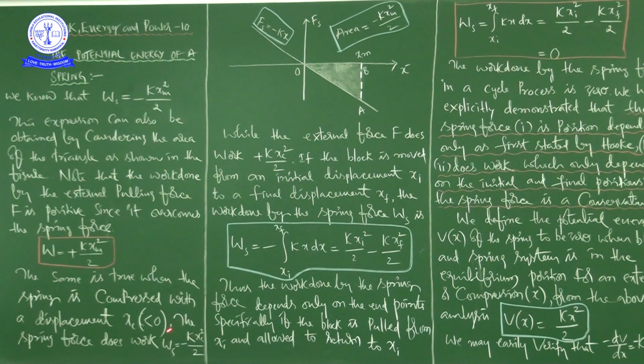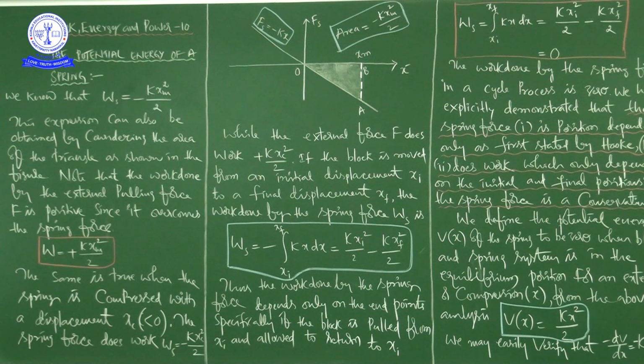See here, it is the work done by the spring force, it is the work done by the external force. Please try to understand the role of spring force and the role of external force in case of a spring attached to the block. Otherwise, block attached to one end of the spring and the other end of the spring is connected to a rigid support, like a wall, and the whole system is horizontal, right? Okay. Next, if the block is moved from an initial displacement xi to a final displacement xf, the work done